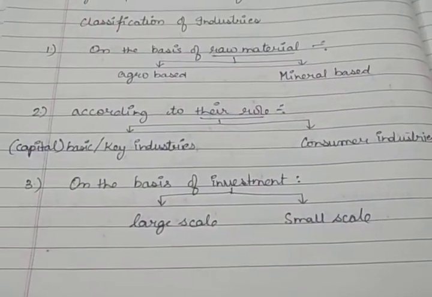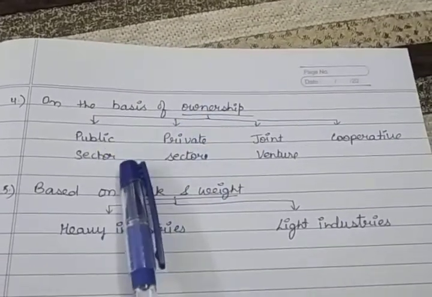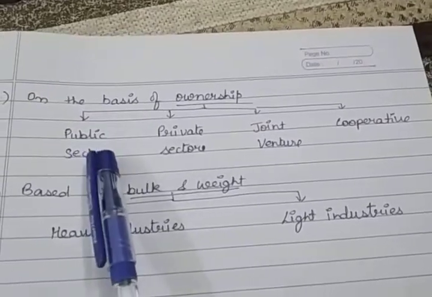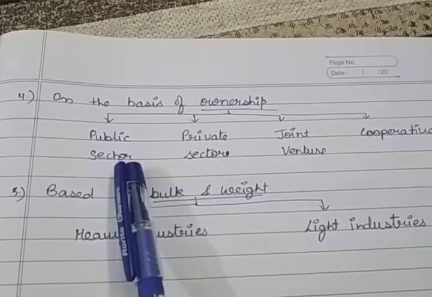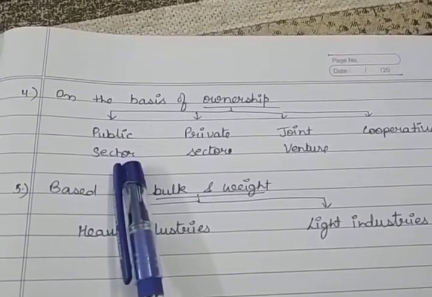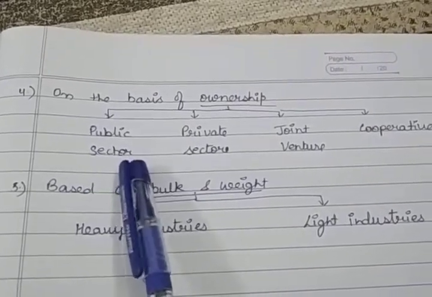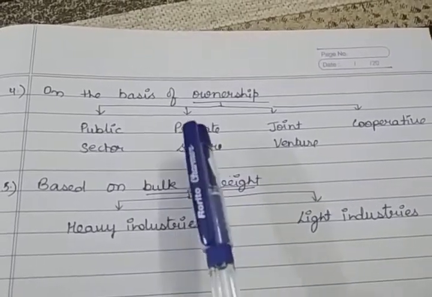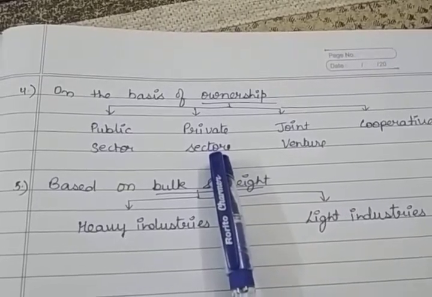Now the next one, on the basis of the ownership. First one is the public sector. Public sector, that means the government sector. Those industries which are controlled, owned and operated by the government, just like BPCL, HPCL, BHEL, DRDO, SAIL, all these things are included in the public sector.